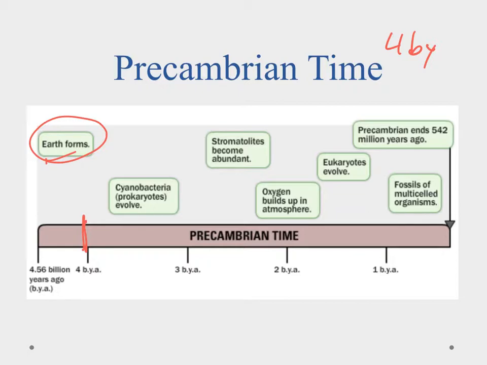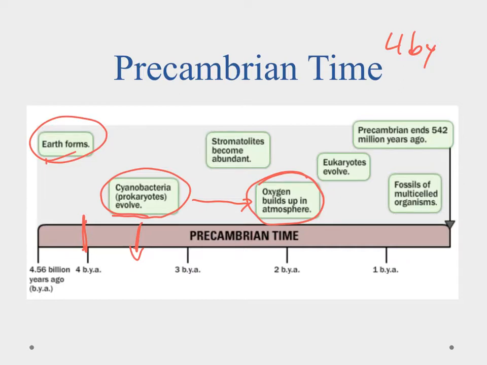And then we see life happening about 3.5 billion years ago. And the life that evolved was this cyanobacteria. Okay, so we had some stuff going on before that, but we start seeing cyanobacteria. And cyanobacteria is interesting because that one started to do photosynthesis. So we started seeing photosynthesis happening, and about 2 billion years ago, we saw a change in the Earth's atmosphere where we started to see oxygen building up.